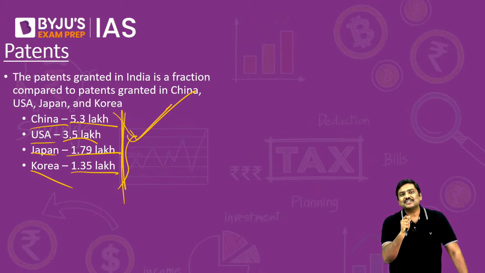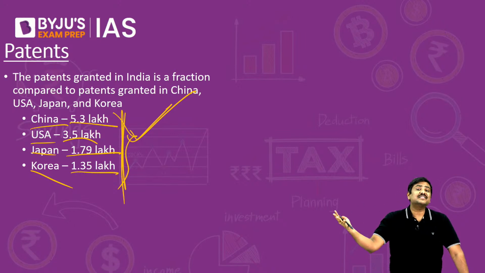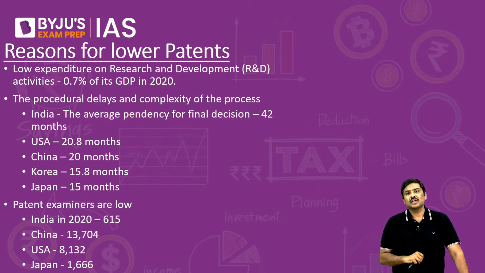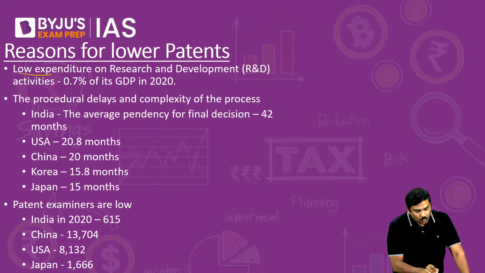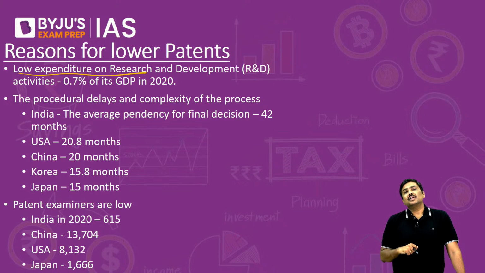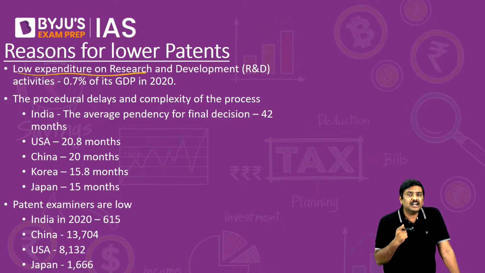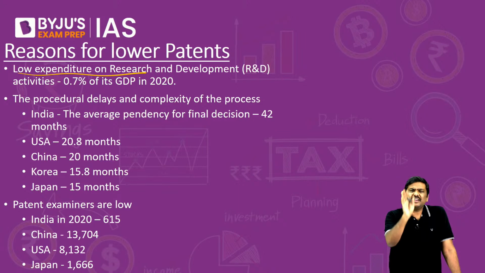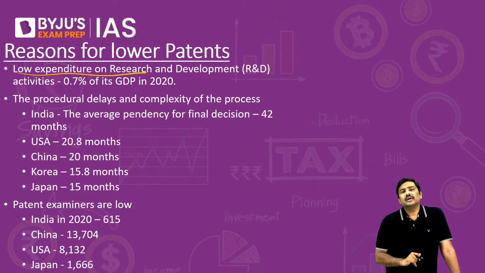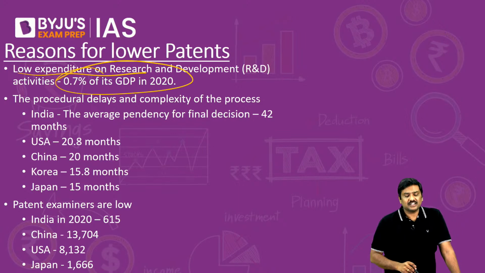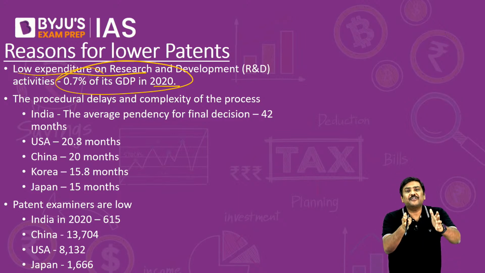What are the reasons? Why is there such a huge divergence between these countries and India? The reasons are very simple. One, in India, the amount of expenditure that we do on research and development is very, very low. How much investment do we do on R&D? 0.7% of GDP in the year 2020. And last year's Economic Survey had made the same point but in a different way.